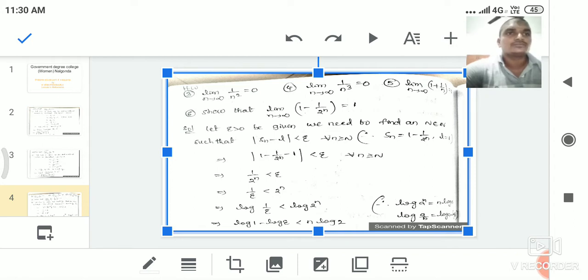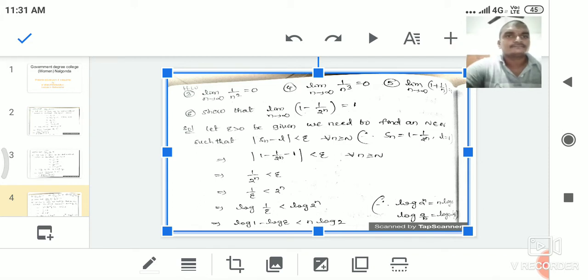But here we have to use the definition of limit point of a sequence, or convergent sequence, to prove this problem. So what is the definition? For a given epsilon greater than 0, there exists a natural number N such that mod Sn minus L is less than epsilon for every n greater than or equal to N. Here Sn is given and the real number limit point L is given, but we have to find a natural number N. If there exists a natural number N, then the statement is true for all n greater than or equal to N.